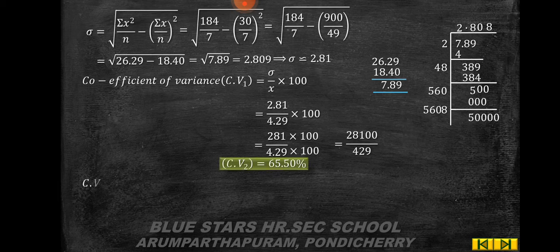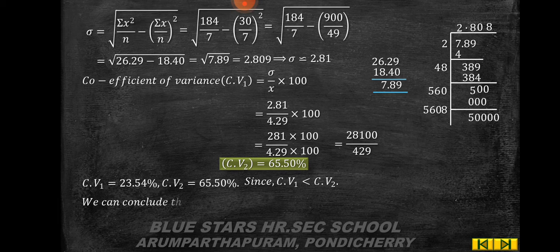So CV2 is equal to 65.50. So we already found CV1 is equal to 23.54 percentage and CV2 is equal to 65.50 percentage. Since CV1 is less than CV2, we can conclude that the consumption of guavas is more consistent than oranges.